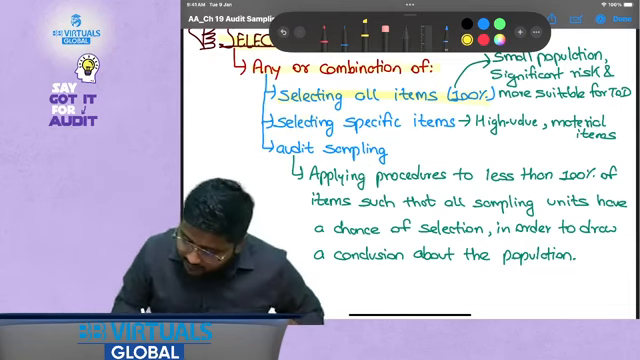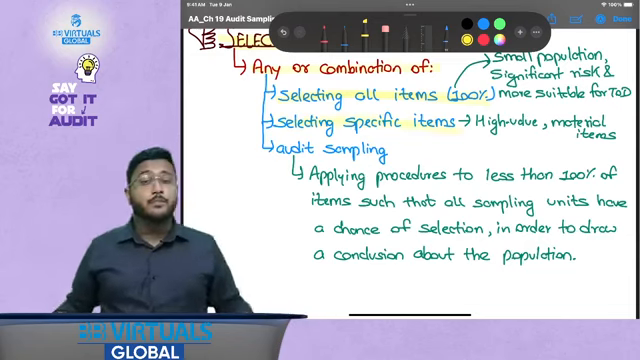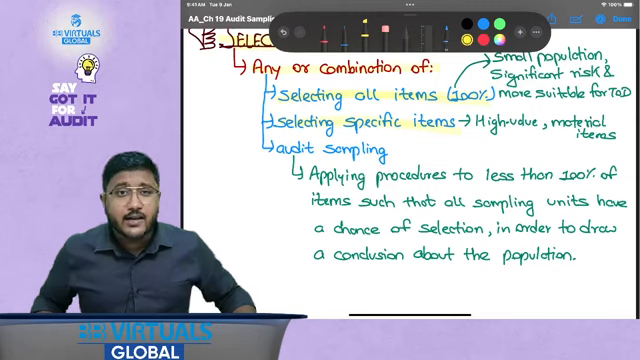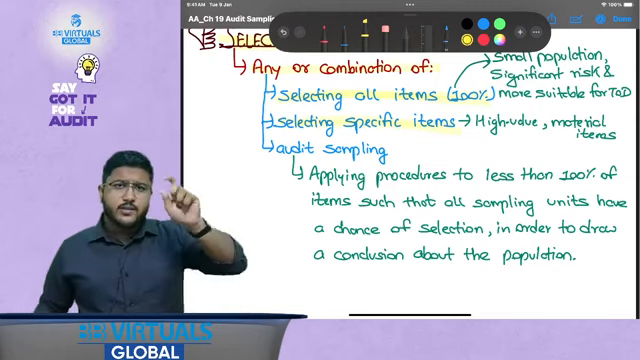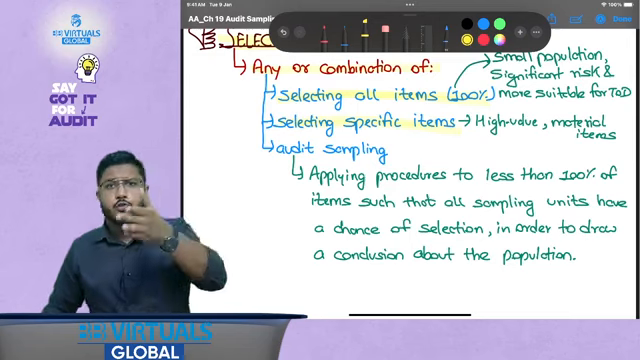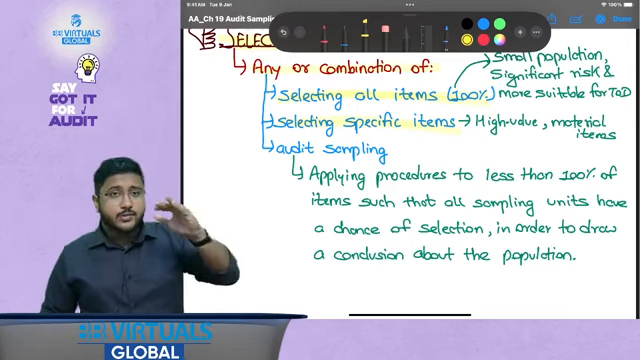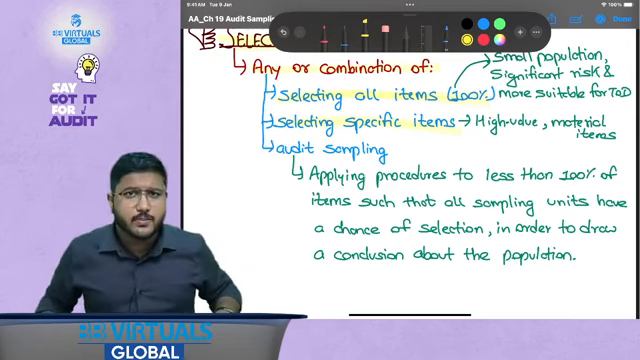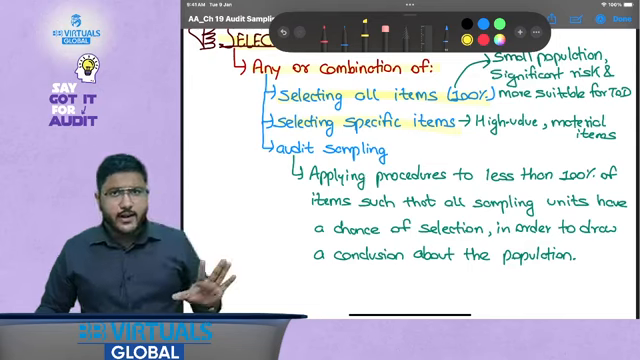Then selecting specific items. This is also generally called key items. Why are certain key items selected? For example, some particular item has not followed the due process, or some particular item has crossed the monetary limit that is set by the auditor, so those particular items could be selected.